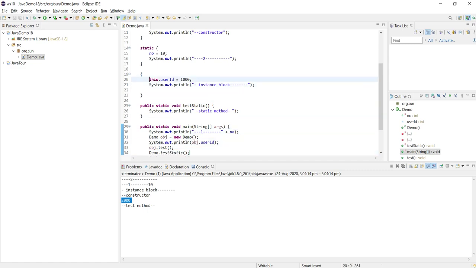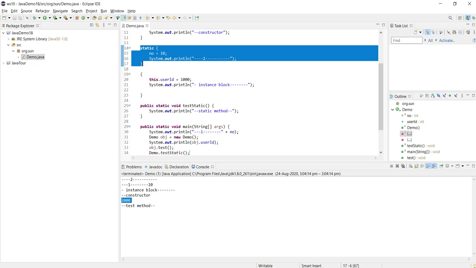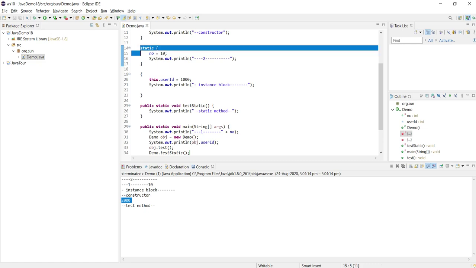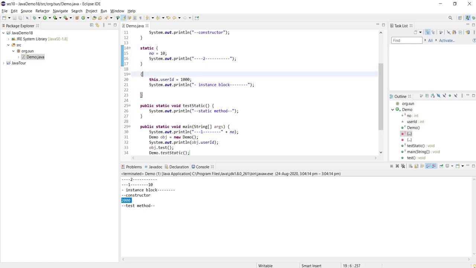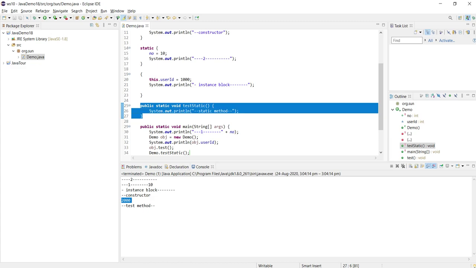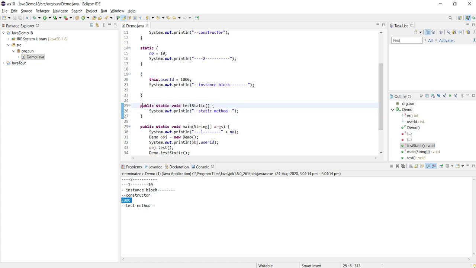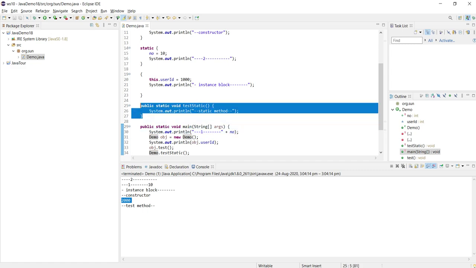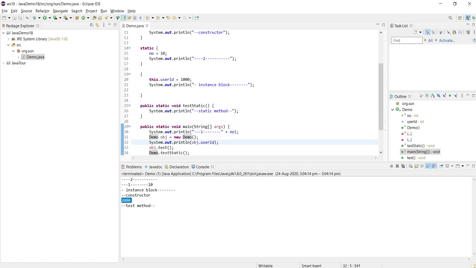But a static block I cannot call, and the difference is that it is executed only once by the Java virtual machine before anything gets executed in a class. It is loaded by the class loader, so at that time it gets executed. And a static method needs to be executed explicitly. If you want to use this functionality, you need to run this static method, so you need to invoke it somewhere in your code. Without the invocation, this method never gets executed. A static method needs to be called explicitly.